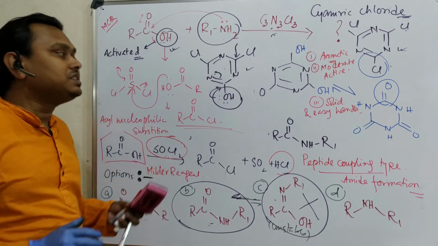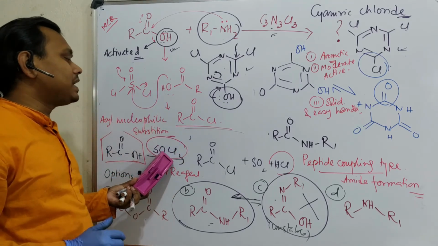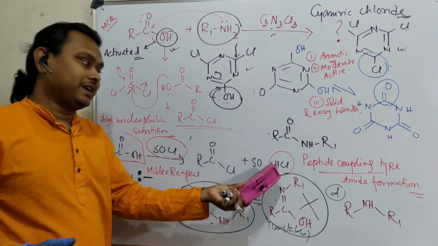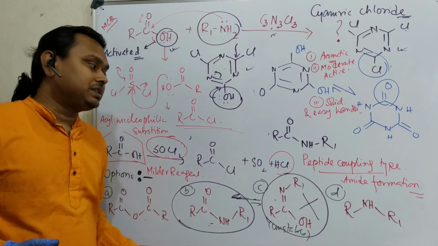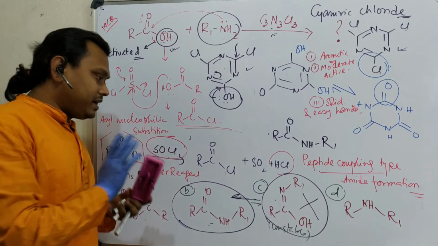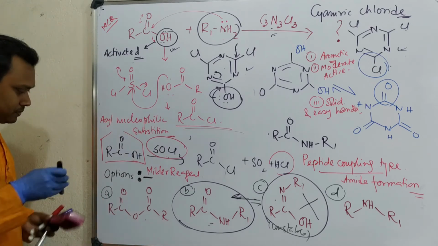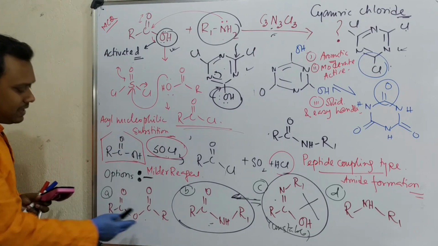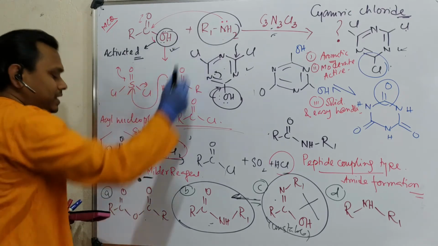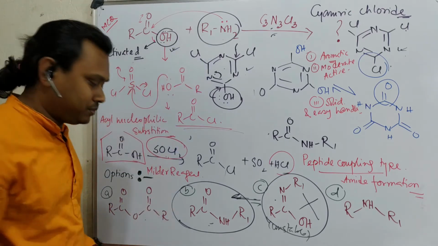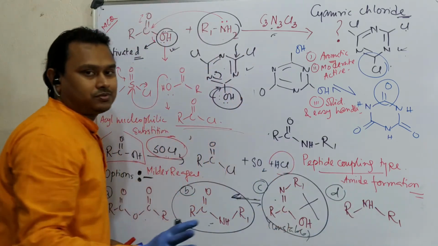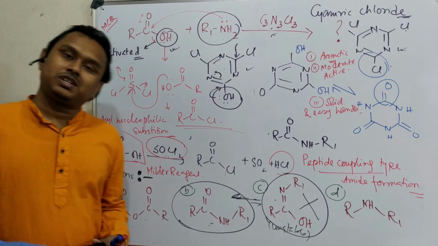And another thing, what is the difference between thionyl chloride and this reagent, and why is this reagent better compared to thionyl chloride for the reaction, used in the peptide coupling reaction. Okay, so this is the end. No, another thing I should mention. Why not anhydride? See, anhydrides are very reactive. Logically, if you use an anhydride, it will react with amine and result in amide. Point number 1. And this coupling is not possible. Okay, so this is the end of this discussion.